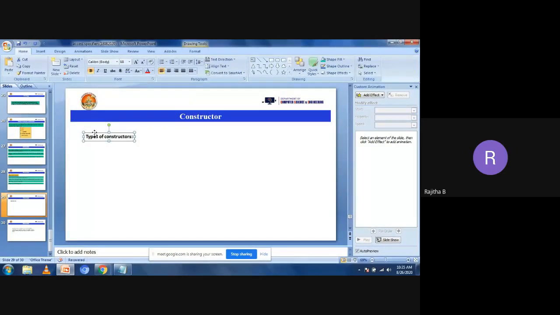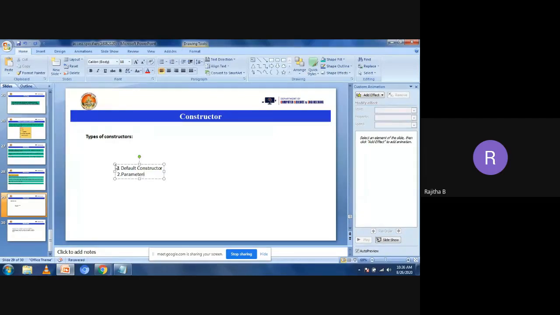So we have types of constructors. What are the types of constructors? First one, default constructor. Second one, parameterized constructor, which means we need to pass the parameters to the constructor.